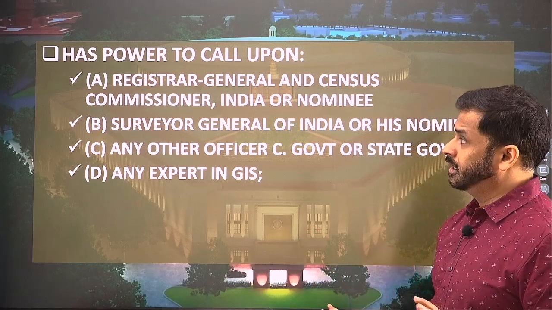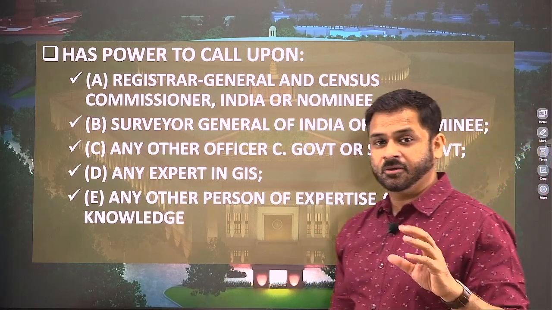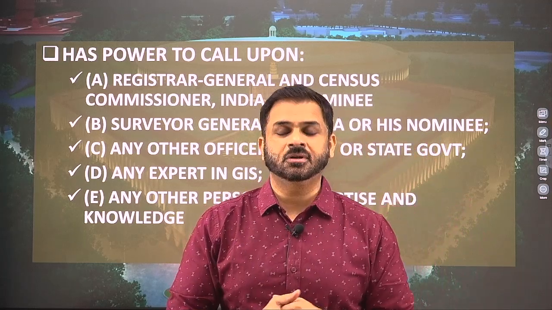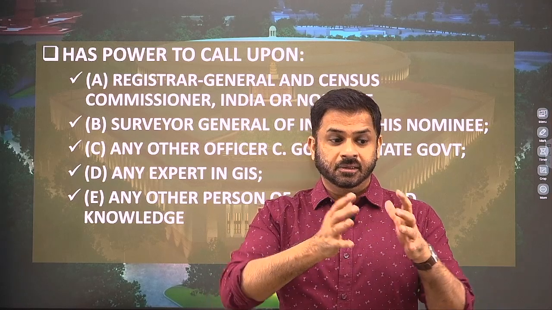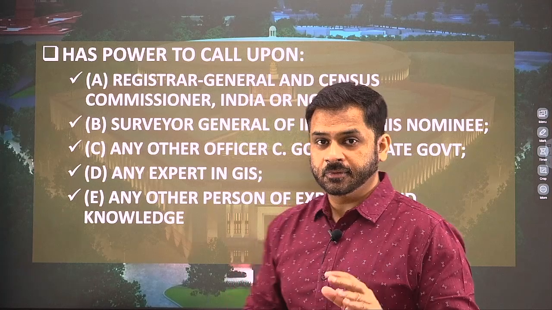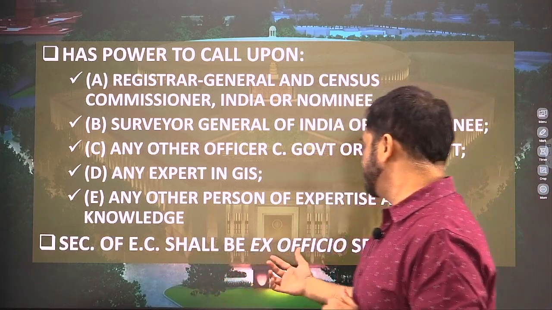So an expert in the GIS will be there, and any other person of experience or knowledge can also be called upon. Apart from this, the Delimitation Commission, when it is working, will have some kind of a connect with the Election Commission also. Though it is going to work independently, its administration is going to be supported by the Election Commission. The reason being, the Delimitation Commission will have an ex officio secretary.